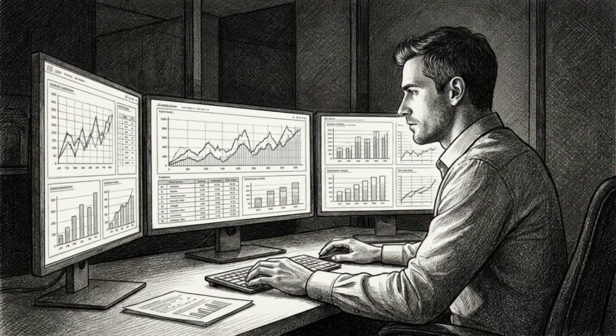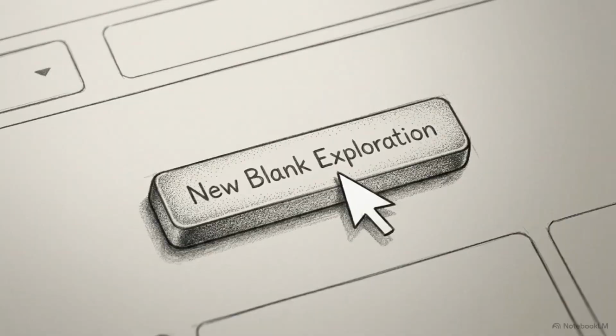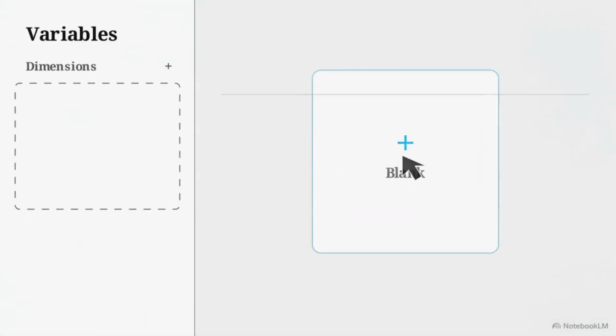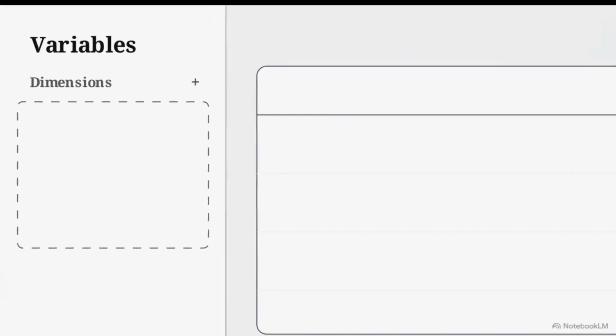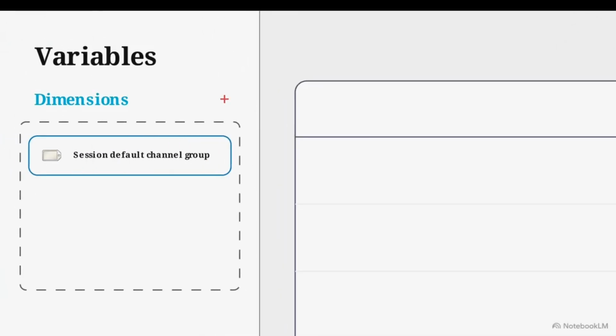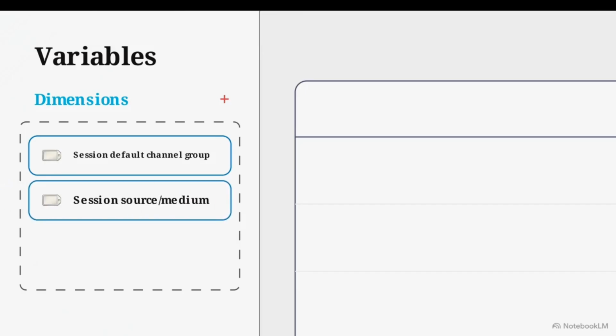To extract actionable insights despite these limitations, we must engineer a custom exploration dashboard to compare this traffic against traditional search. In the GA4 Explore section, we start by creating a new blank report canvas. In the Variables column, we first import our dimensions, Session Default Channel Group, and Session Source/Medium.